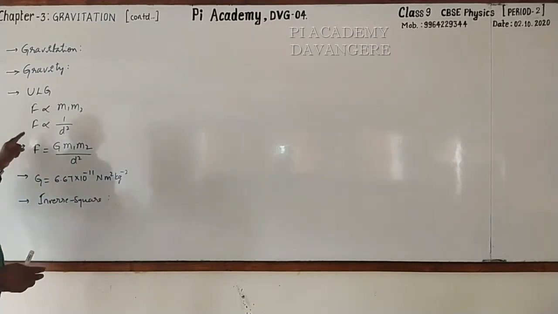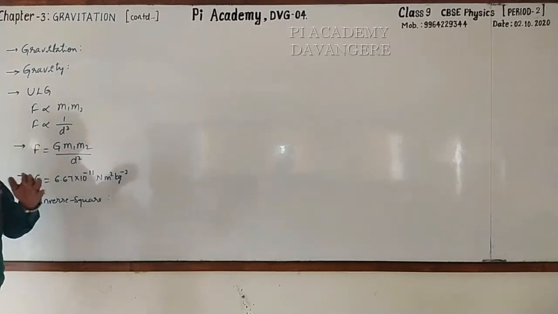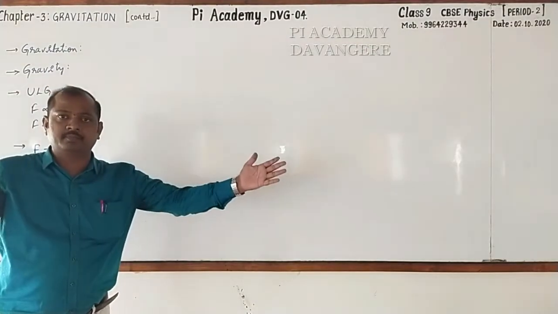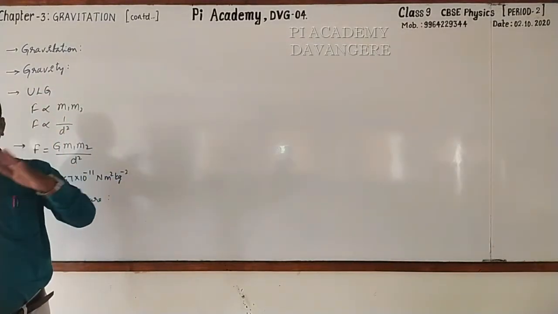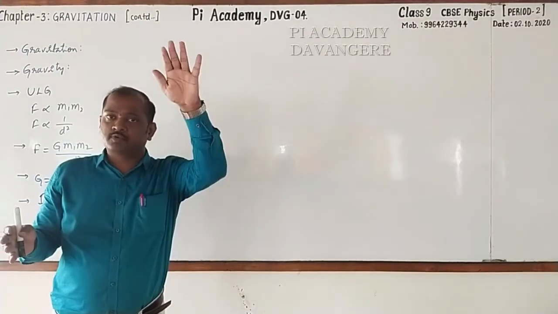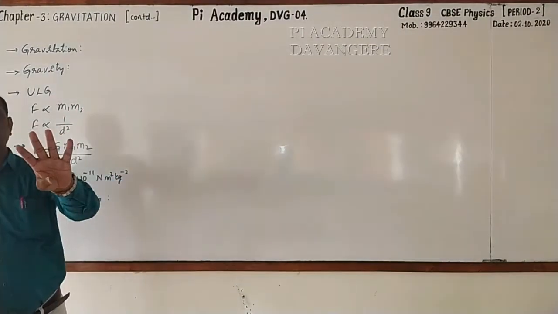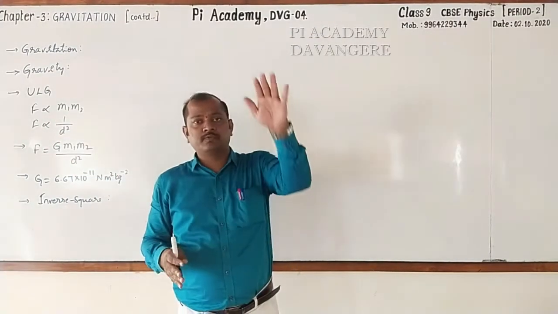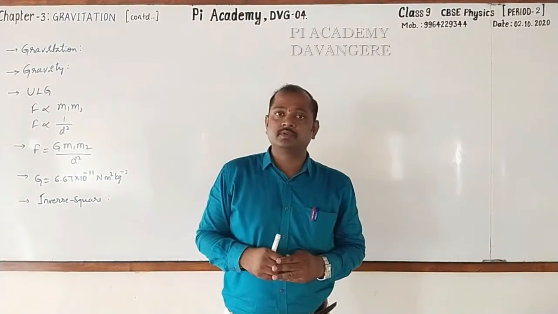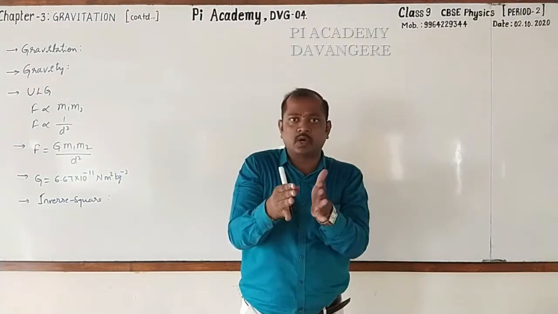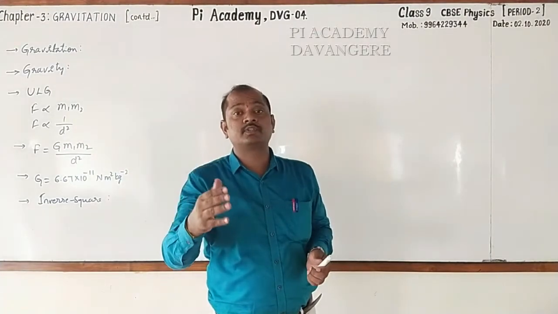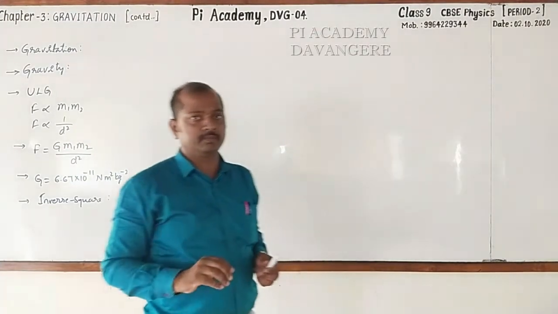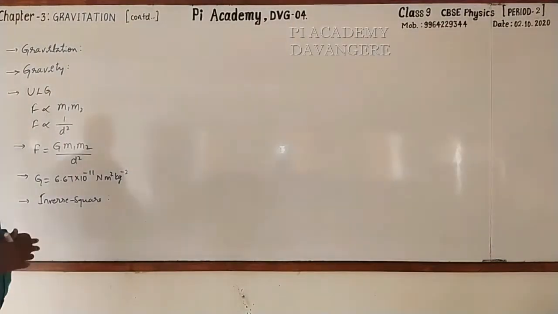Now could you tell what will be the gravitational force as the distance gets doubled? As the distance gets doubled, the gravitational force decreases by 4 times. As the distance is tripled, the gravitational force decreases by 9 times. As the distance is reduced to half, the gravitational force increases by 4 times. Followed? Okay, this much was learned in the last class.